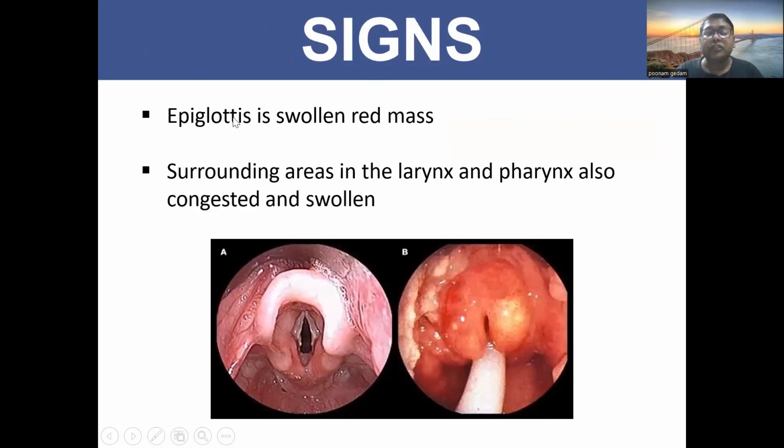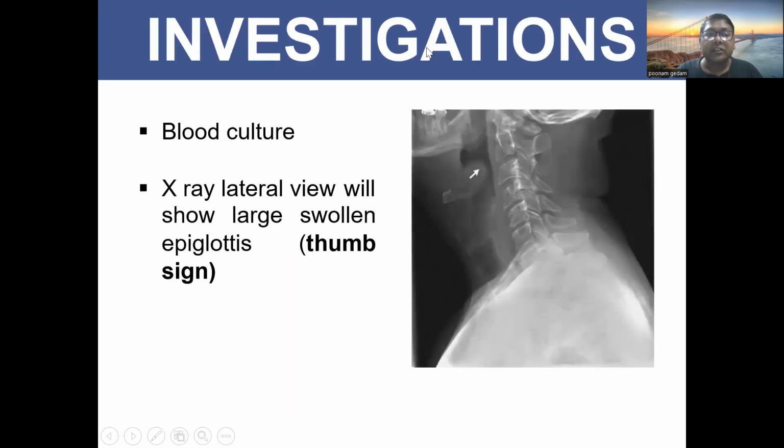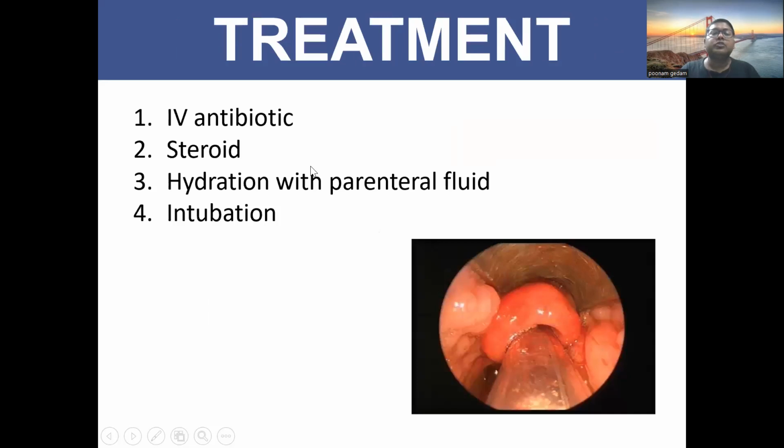So, what are the signs? The epiglottis is a swollen red mass, as we can see in this photo. The surrounding areas in the larynx and pharynx are also congested and swollen as it is infected. So, investigations. What will we do? Blood culture, as well as X-ray lateral view, which will show a large swollen epiglottis, popularly called the thumb sign. You can see it in this X-ray. So, what is the treatment?